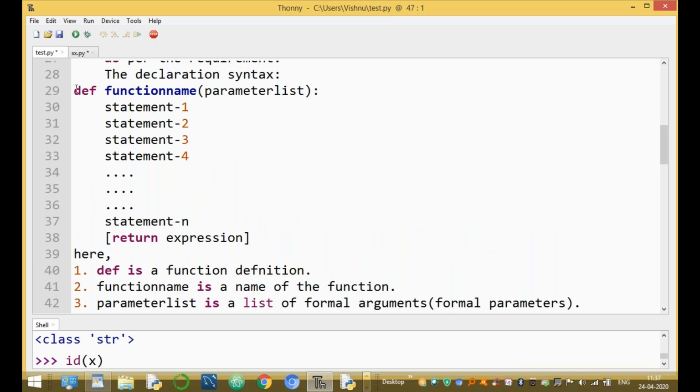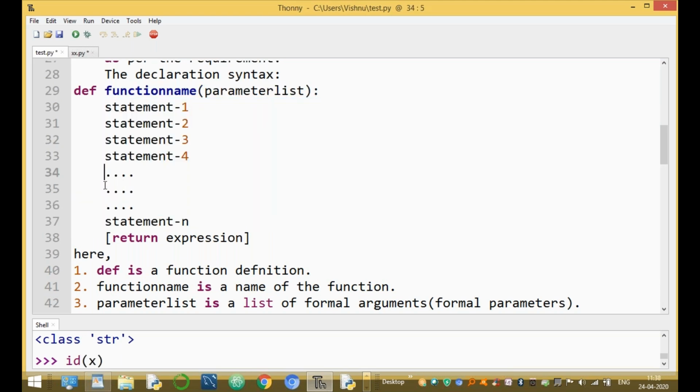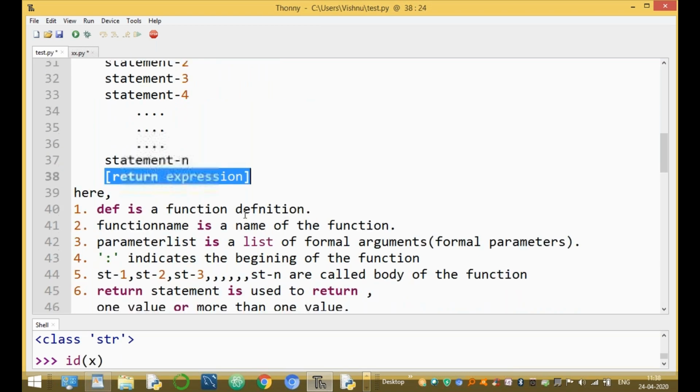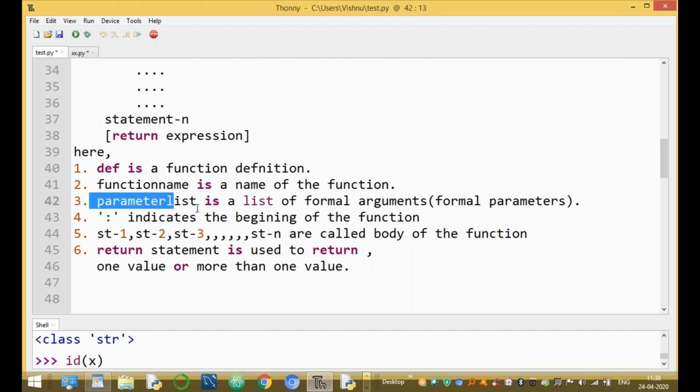This is the syntax of the user defined function in Python: def, the name of the function, the list of arguments, a number of executable statements, and return, which is the return expression. Def defines the function, followed by the name of the function and the parameters list.